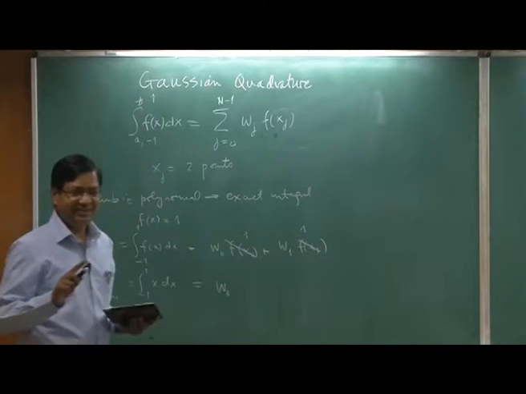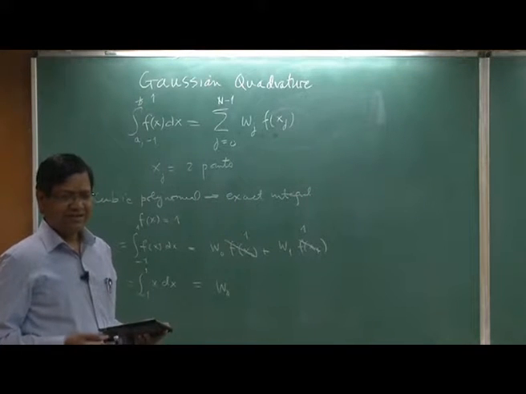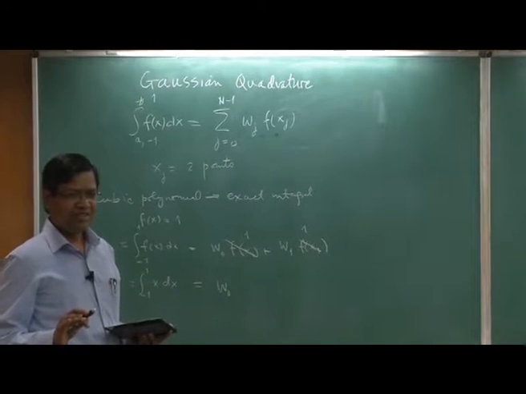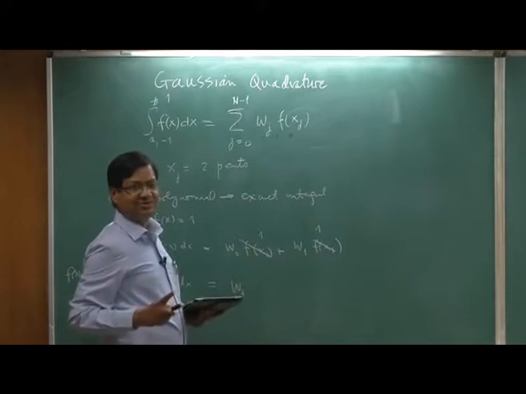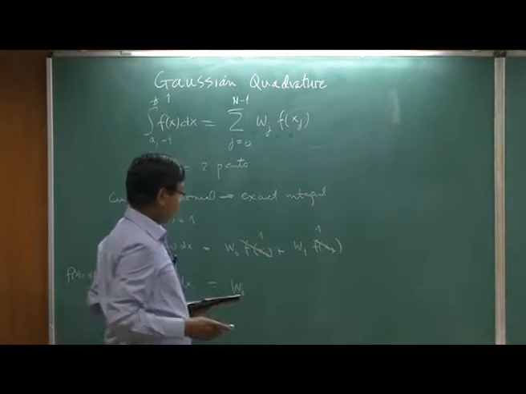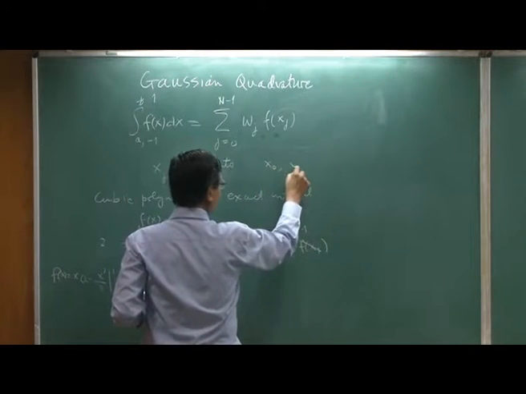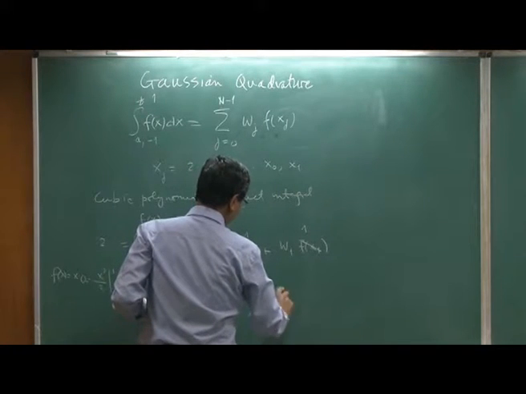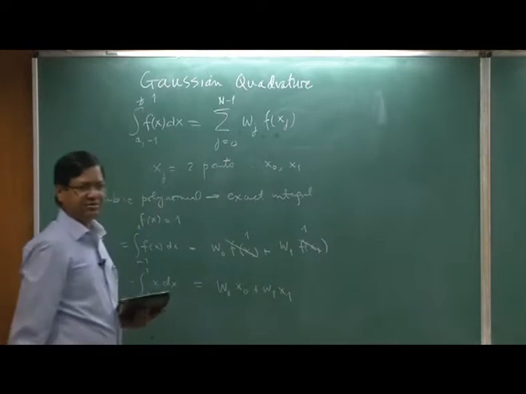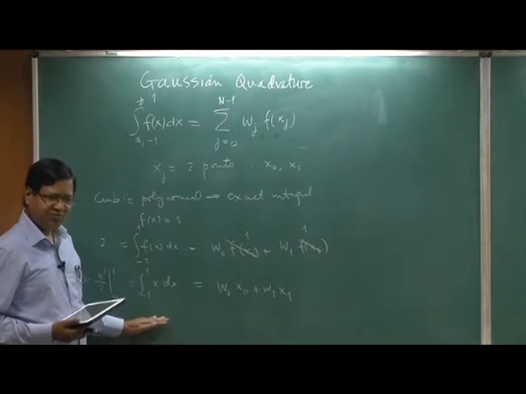By the way, the abscissas are unknown, they are not the end points. So let us call them x0 and x1, by the usual notation, so w0 x0 plus w1 x1. I will get two more equations, one for x squared and one for x cube.